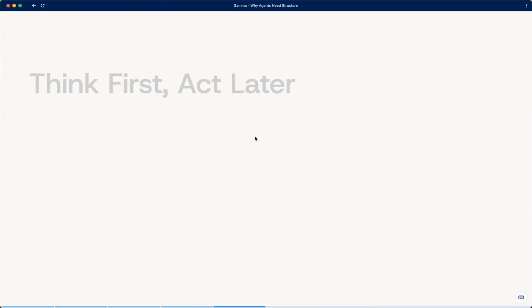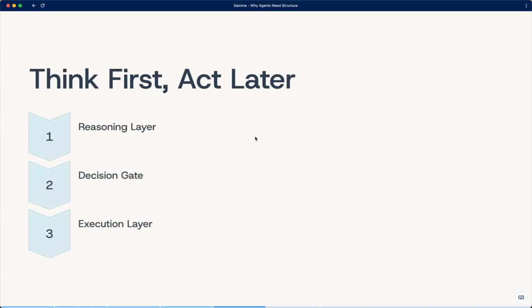Slide 5. Think first, act later. This slide is about sequencing. Think first, act later. Enterprises accept uncertainty during reasoning. They do not accept uncertainty during execution. That separation is non-negotiable in high-risk systems.